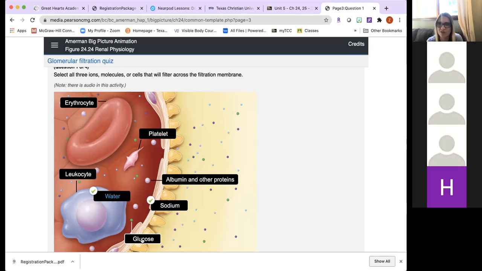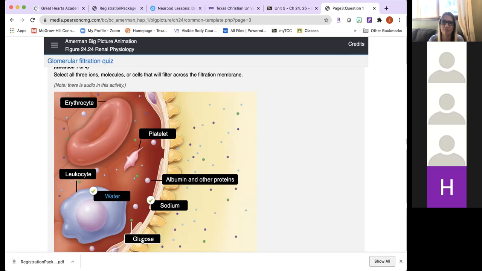Before I click glucose, because she will start talking in a minute, you can see that erythrocytes and leukocytes are definitely too large to pass through any of the openings of the filtration membrane. Make sure that you're able to tell me what the three parts of the filtration membrane are. You have the endothelium of the glomerular capillary, and you have that basement membrane, or basal lamina, I think is what she called it. That's the same thing.